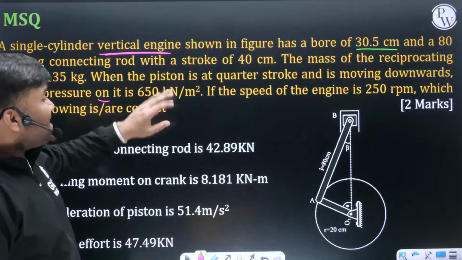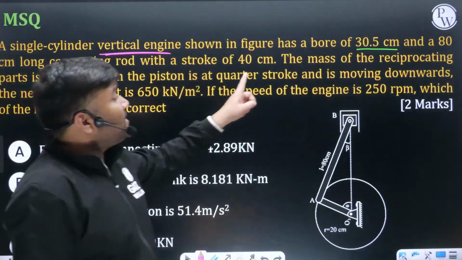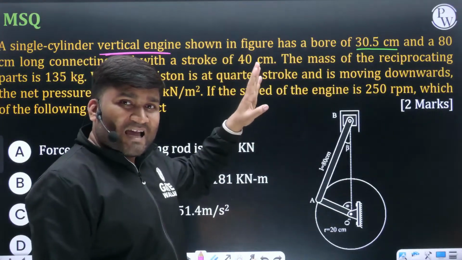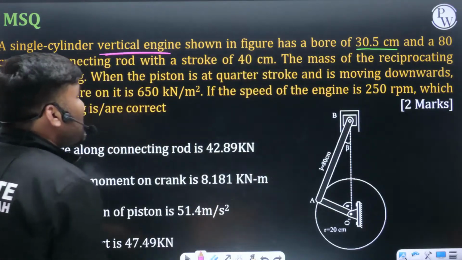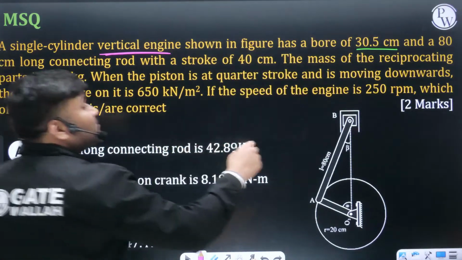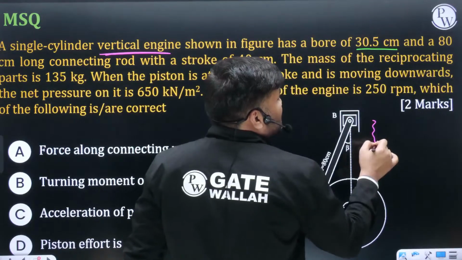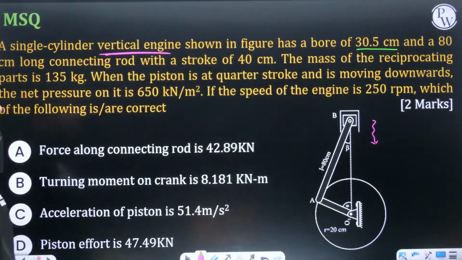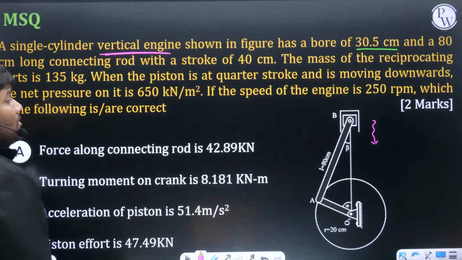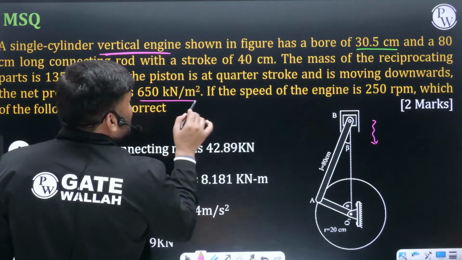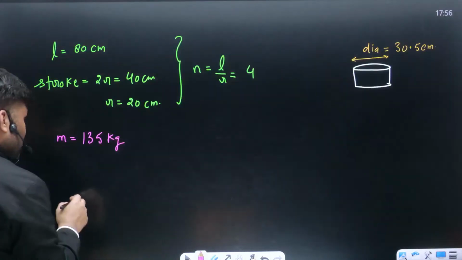When the piston is at quarter stroke, quarter stroke का मतलब होता है, and is moving in downward direction. Piston is traveling in downward direction. Okay. The net pressure on this piston is 650 kilonewton per meter square. This pressure is given how much?